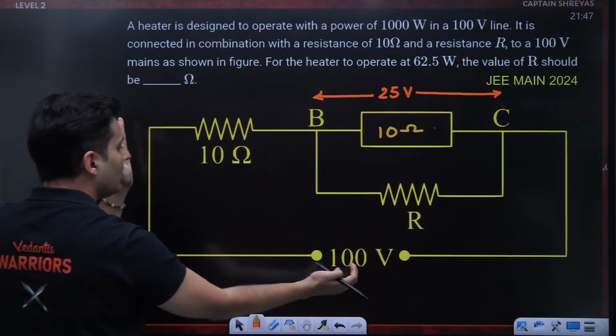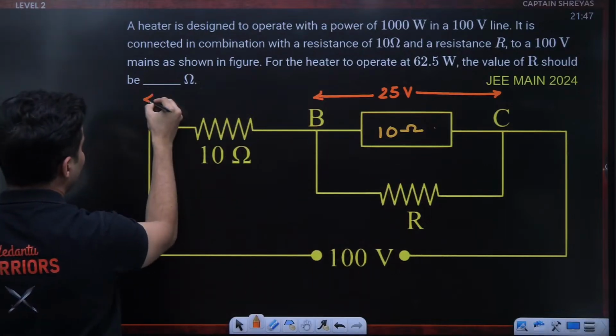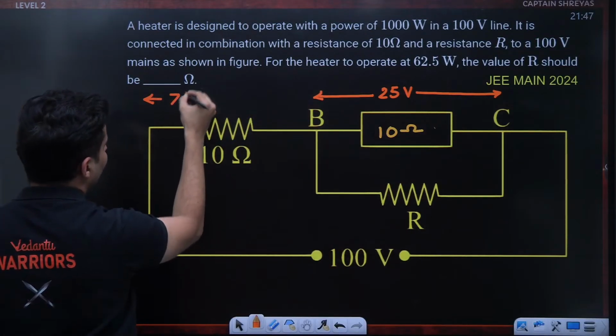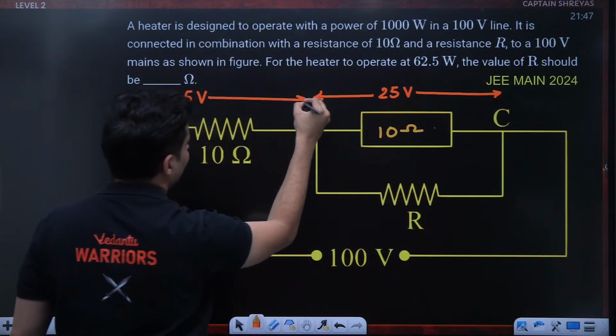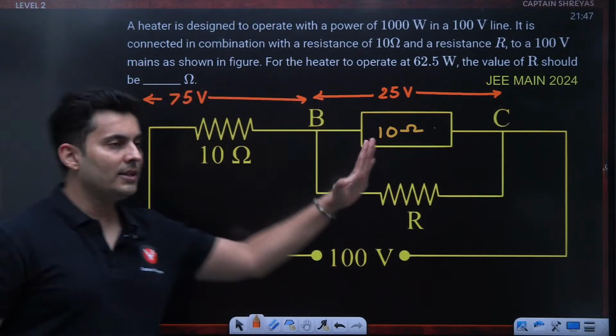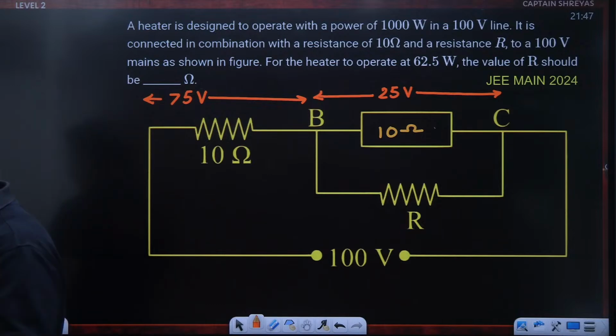So the remaining 100 minus 25, which is 75 volts, will be dropped over here. Is this logic very clear? Out of 100, 25 is dropped across the parallel, so the remaining 75 will be dropped over here.